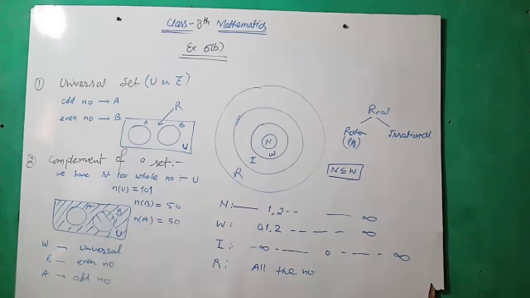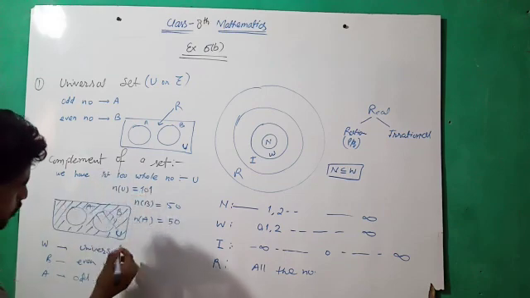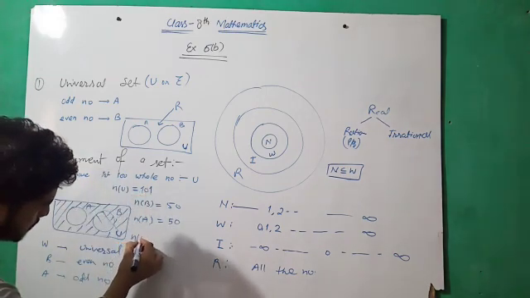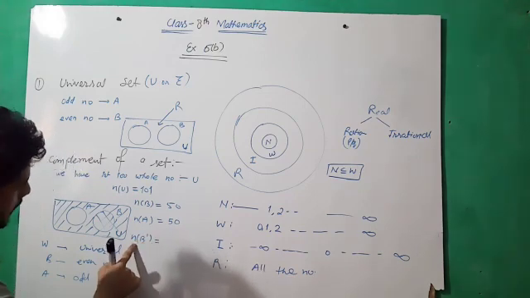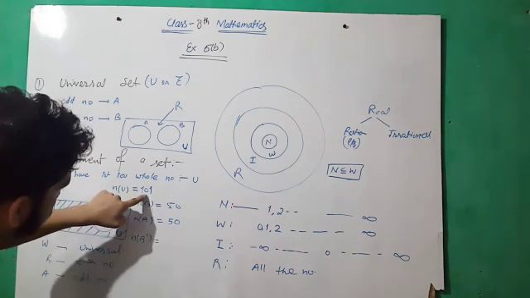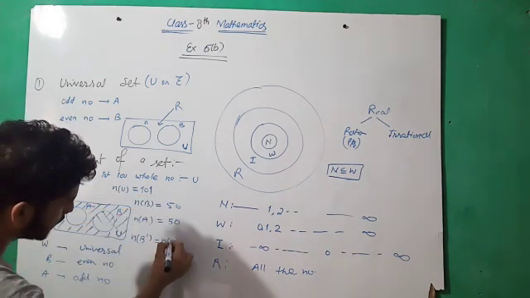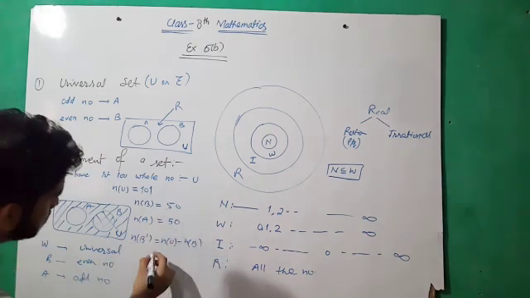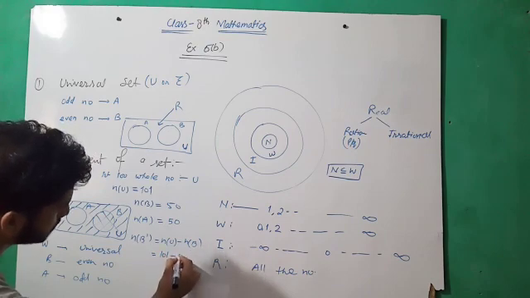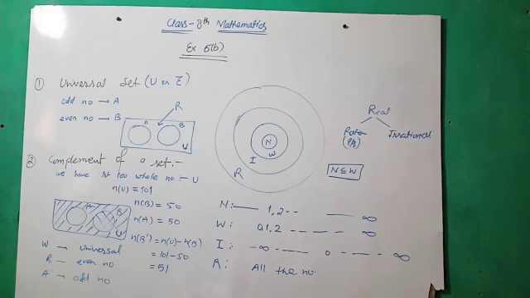Now we have to find out the cardinal number of the complement of set B. Complement of set B is denoted by n of B dash. How can we find n of B dash? It is n of U minus n of B. N of B is 50. So 101 minus 50 is 51. So 51 is the answer. I think the example is very clear now.